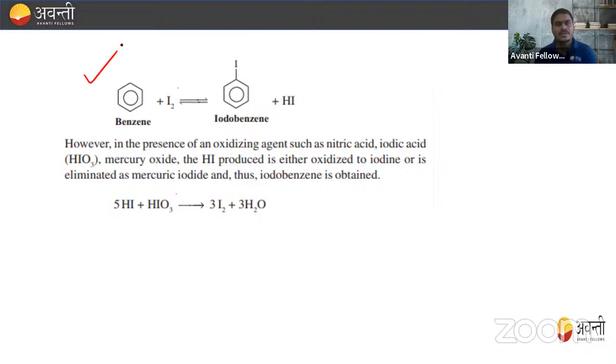Here we can say that also this benzene reacts with I2 and the reaction becomes reversible. So what is the reason for the reversibility of the reaction? We already know this thing. This reaction is reversible because of the formation of HI. This HI makes this reaction reversible. However, in the presence of an oxidizing agent such as nitric acid or iodic acid, or mercuric oxide, the HI produced is either oxidized to iodine or is eliminated as mercuric iodide, and thus iodobenzene is obtained. So the main problem, that is HI, will now convert into I2 plus H2O, so we can easily get iodobenzene.